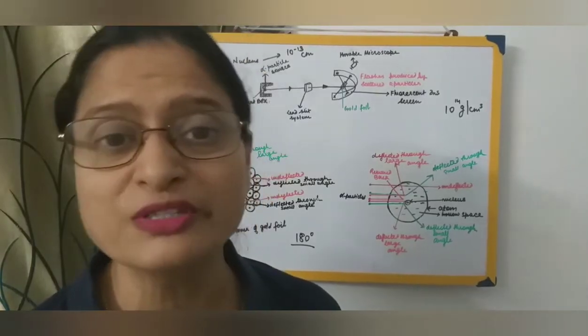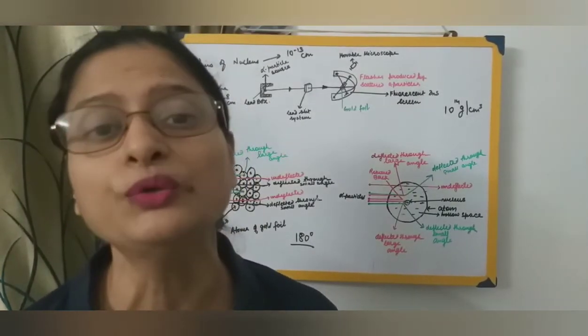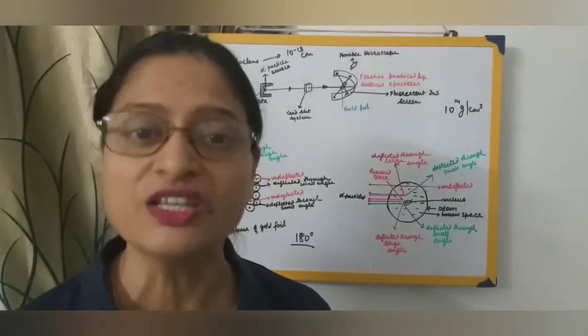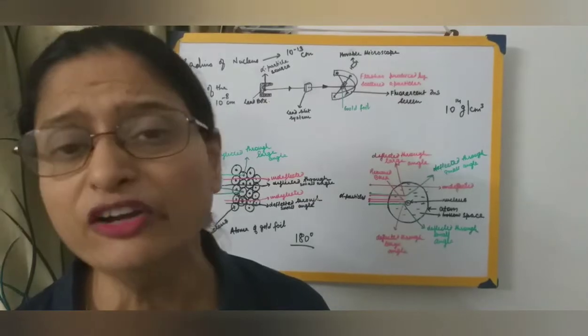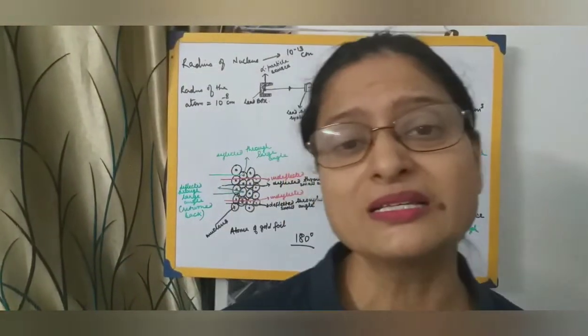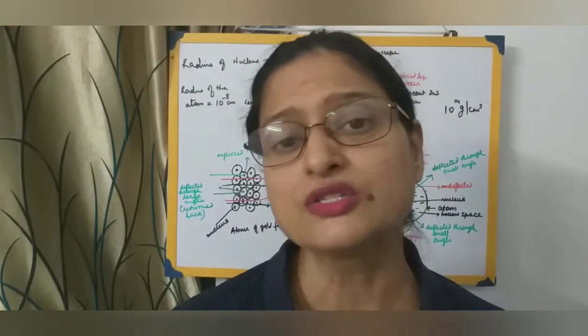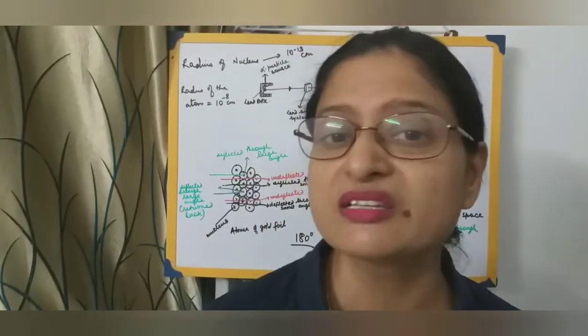If atoms possessed charge, then everything in the universe that you come across, all substances, any kind of matter, are made up of atoms. So if the atom were not neutral, whatever you touch, you would get a shock. But this does not happen.